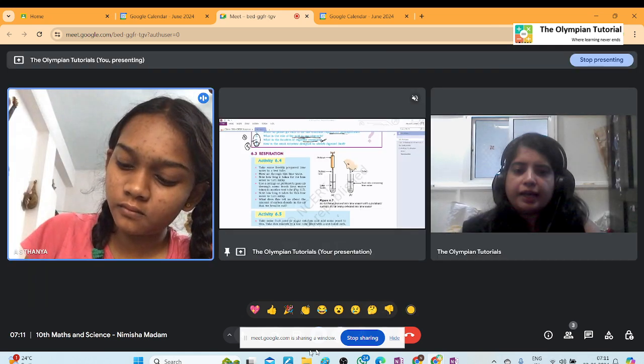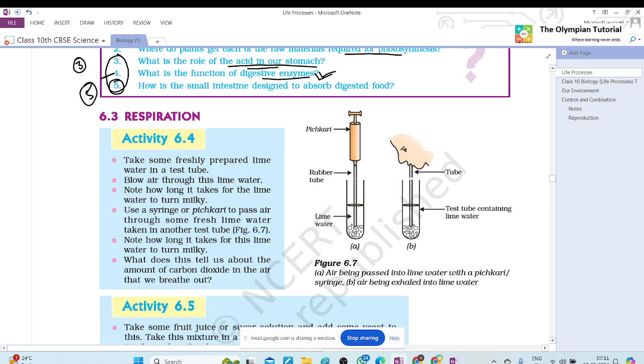Can you tell me the test for carbon dioxide? Ma'am, when we exhale into the lime water solution, it will turn milky as there is carbon dioxide exhaled. And what is the formula of lime water? I forgot now.